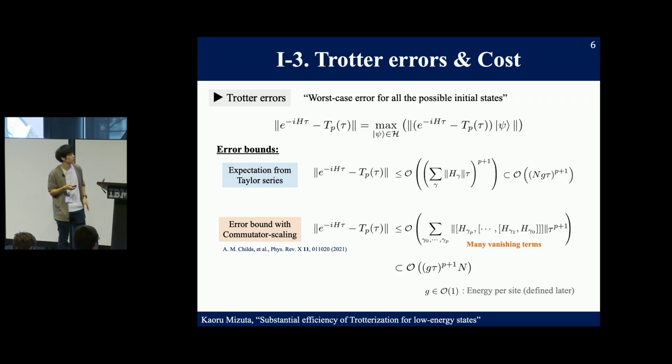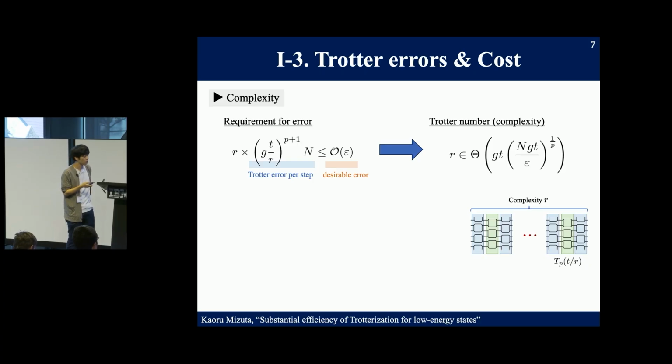Importantly, for generic local Hamiltonians, many terms in nested commutators vanish because, for example, commutators between distant local interactions become exactly 0. By using the property of local Hamiltonians, the error bound with commutator scaling is proportional to the system size n.